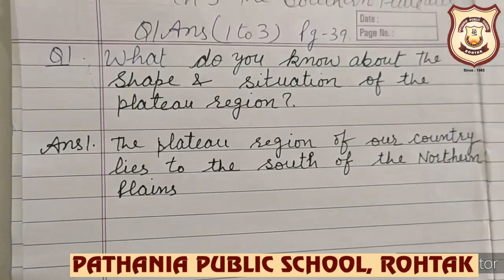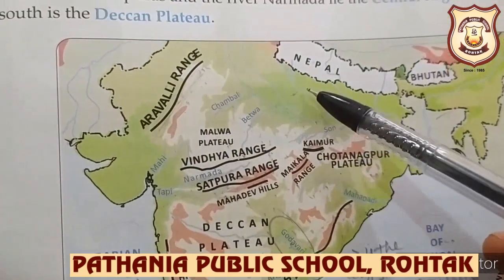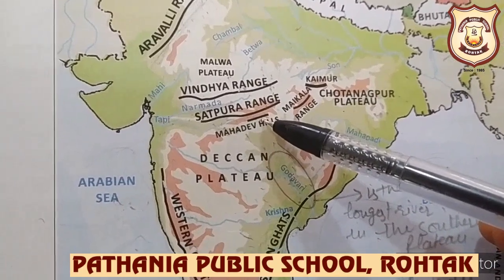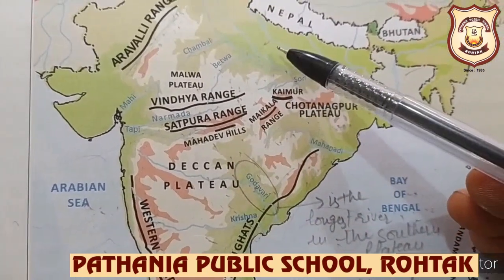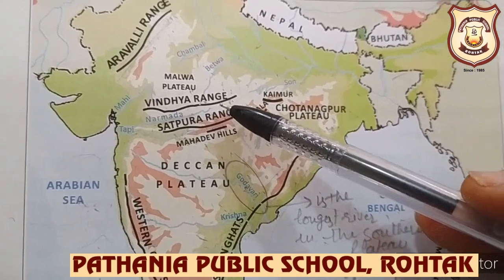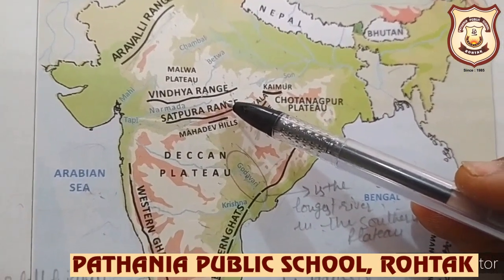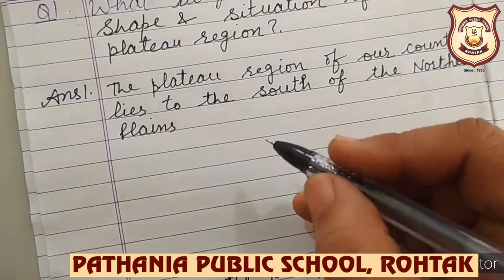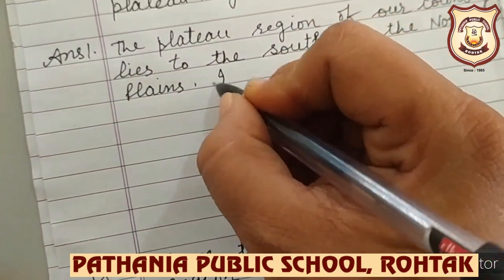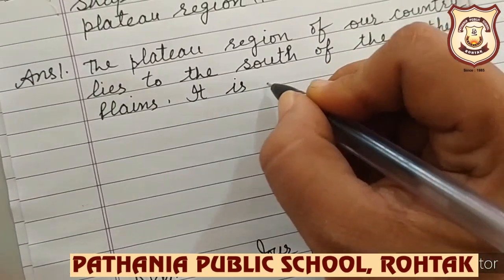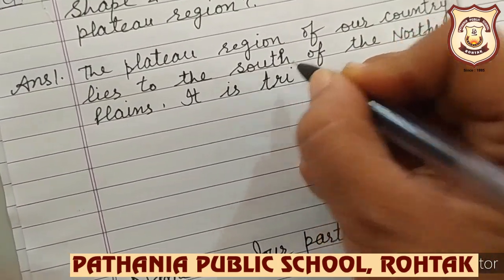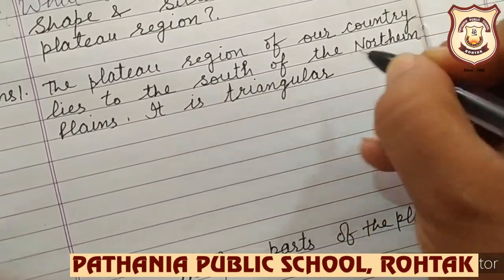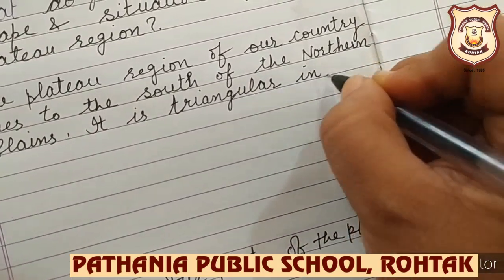Right, as you know, here are the northern plains. You can see here northern plains and in the south of this, our region is the southern plateau. Okay, you can see. So here northern plains and in the south of northern plains the southern plateaus. So okay, so to the south of the northern plains it is triangular. It is triangular in shape.